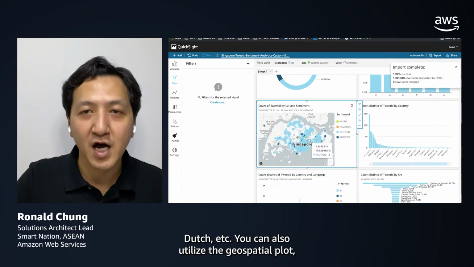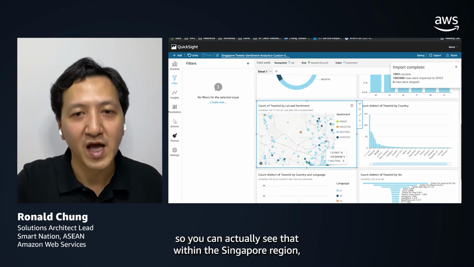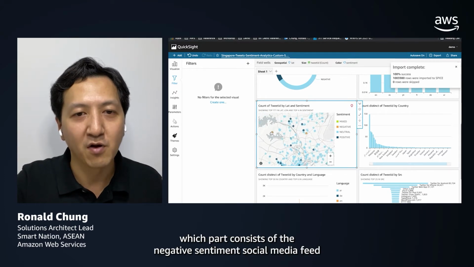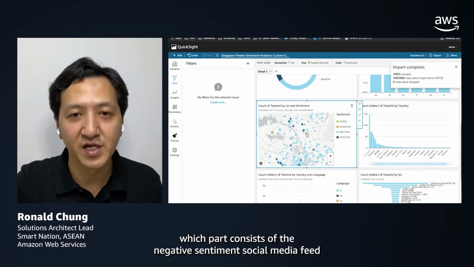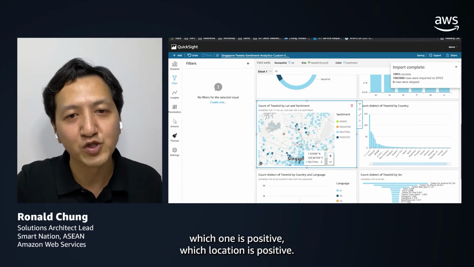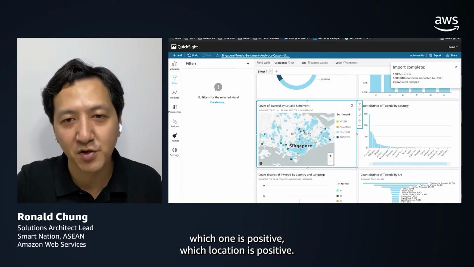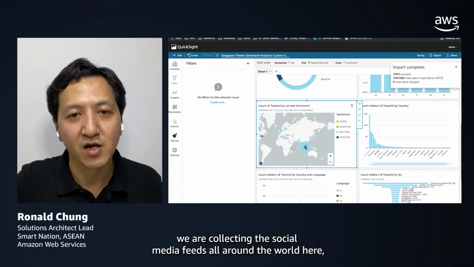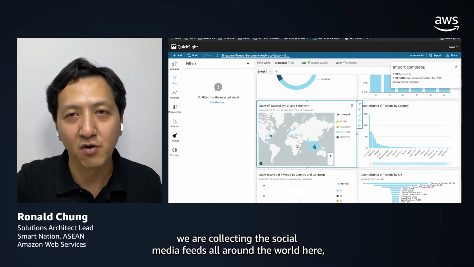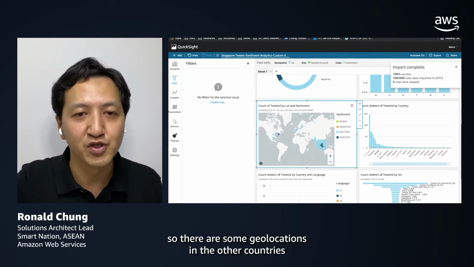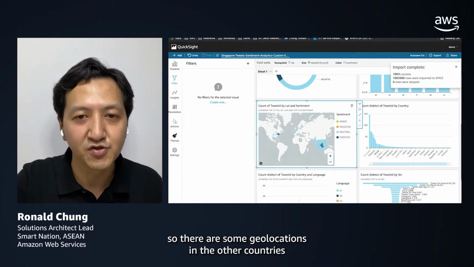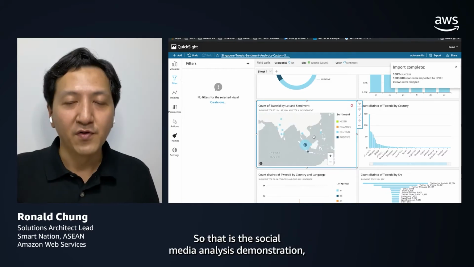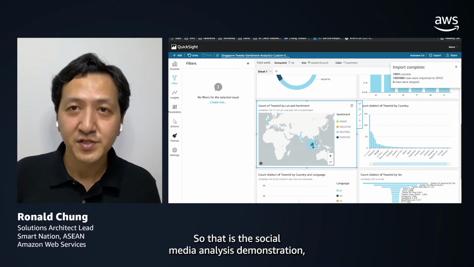You can also utilize the geospatial plot. So you can actually see that, well, within the Singapore region, which part consists of the negative sentiment social media feeds, which location is positive. And you can see basically around the world, because we are collecting the social media feeds from all around the world here, there are some geolocations in other countries that are providing the social media feed as well. So that is the social media analysis demonstration.